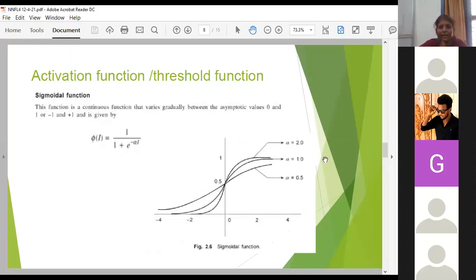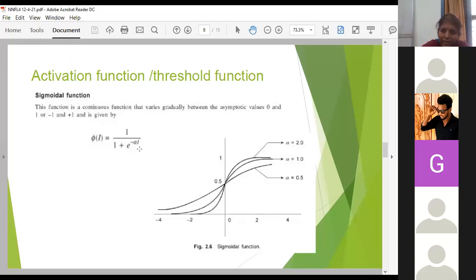Another activation function is your sigmoidal function. It is a continuous function which is gradually varying between asymptotic values 0 and 1 or minus 1 and plus 1. It is mentioned with the activation function as 1 by 1 plus e power minus alpha t.